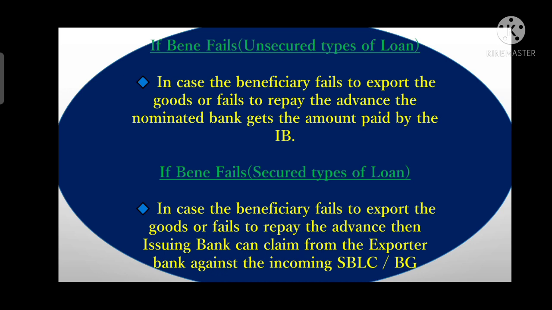If the exporter fails to ship the goods on time, or fails to refund the fund to the nominated bank or issuing bank, then in that scenario the issuing bank can claim the fund from the exporter's bank, right? So these are the two situations.